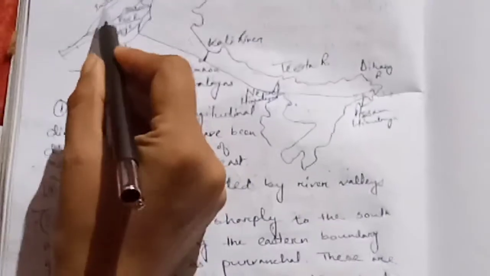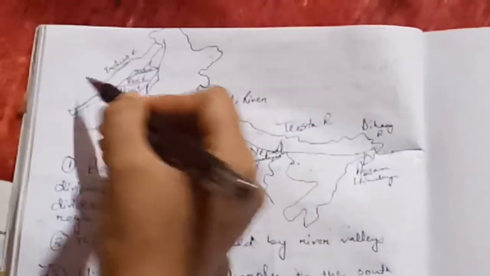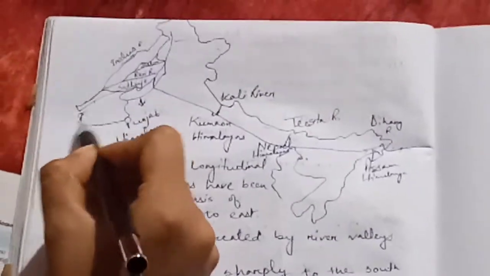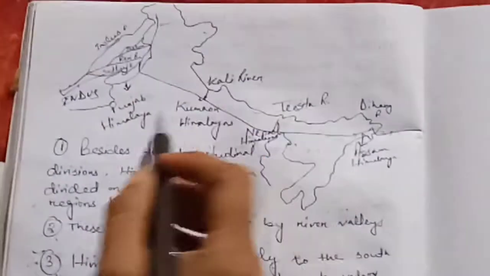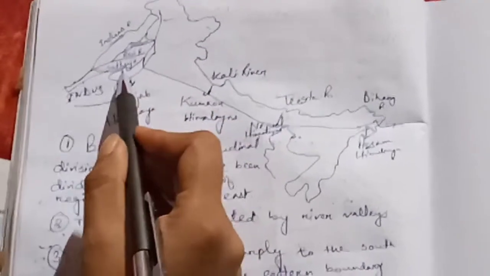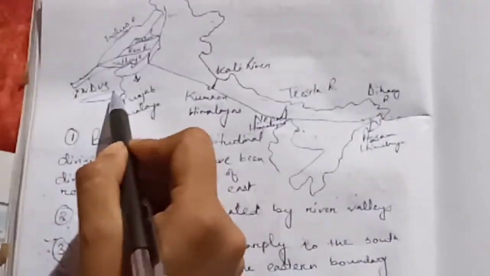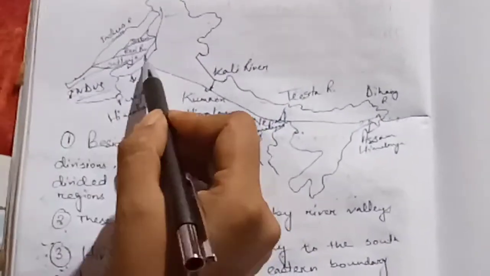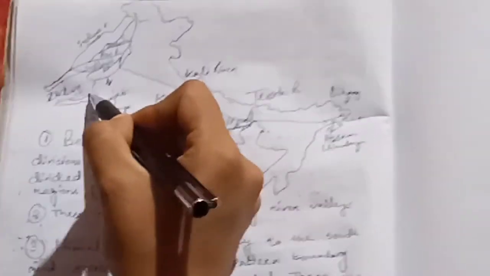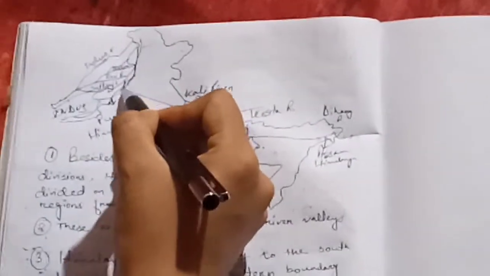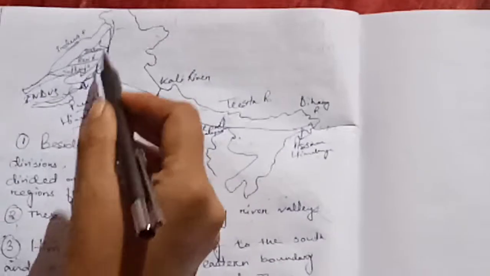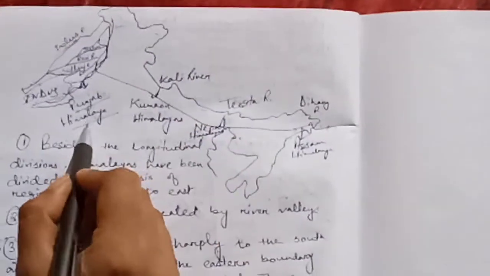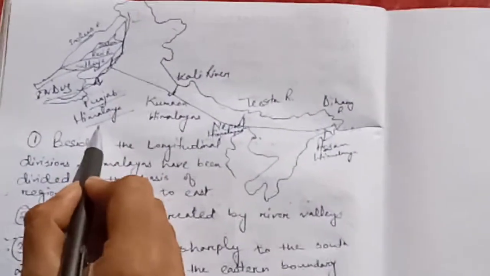Now first one is Indus. As I said, it is one of the major rivers of Himalaya. So from Indus till the Satluj, which is one of the tributaries of Indus, this part of Himalaya in the west is known as Punjab Himalaya. Remember it, this part of Himalaya from Indus to Satluj is said as Punjab Himalaya. So this is one region of Himalaya.